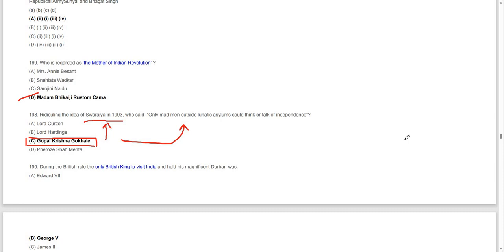So Gopal Krishna Gokhale is the one who ridiculed the idea of Swaraj in 1903, saying that only a madman out of a lunatic asylum could think or talk of independence. This was Gopal Krishna Gokhale for you.